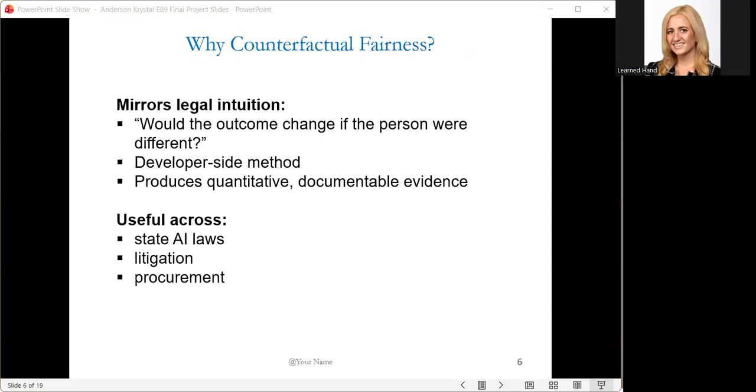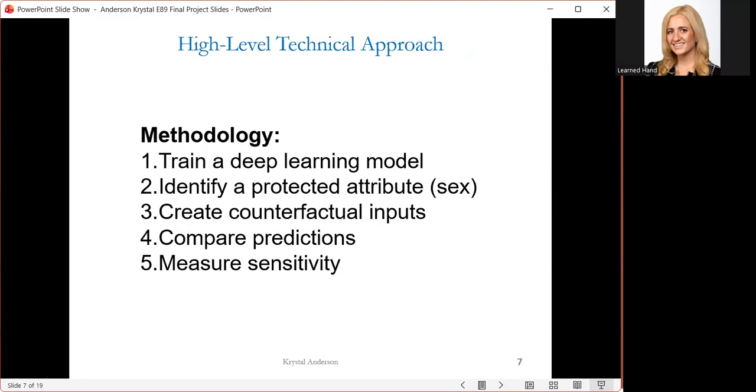So the method here is counterfactual fairness sensitivity testing. Technically, the method is simple. You train your model, you identify a protected attribute in your data set you're running through it, like sex. You create counterfactual input sets where only that attribute is changed, and then you measure whether and how the model's predictions change. This is especially helpful when we are doing testing for discrimination issues.